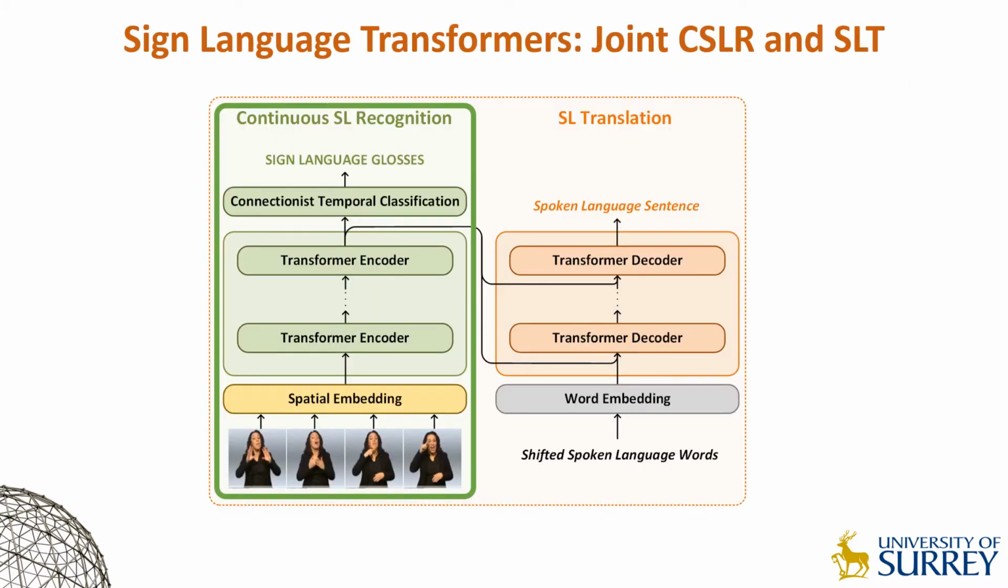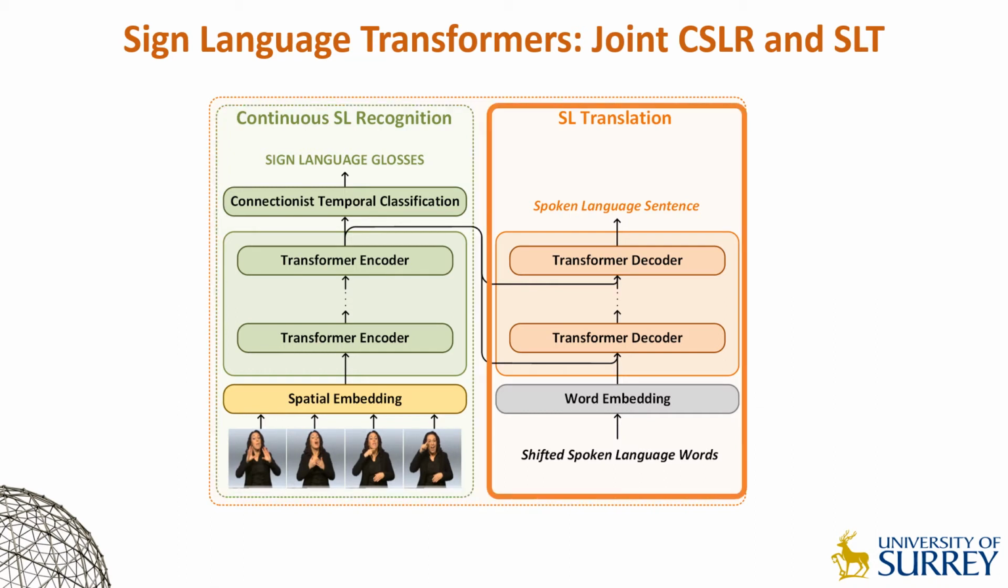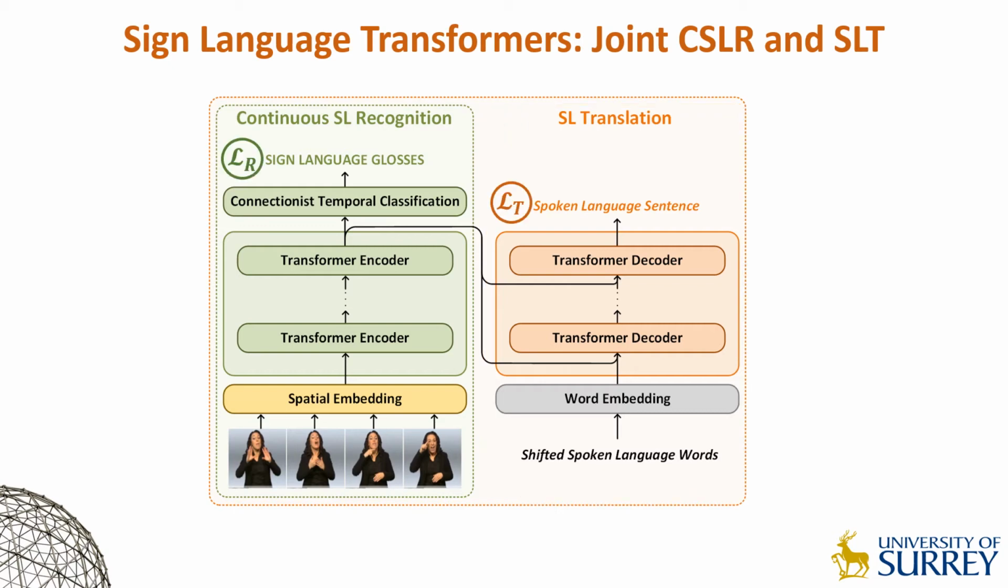We trained the transformer encoders using gloss annotations to recognize sign sequences from continuous videos. As we are utilizing CTC loss function, we do not require frame-level gloss alignments. We then passed the learned spatiotemporal representations of the signs to transformer decoders, which are trained to generate spoken language sentences one word at a time. Our models are jointly trained using a weighted sum of the recognition loss and the translation loss in an end-to-end manner, thus solving two sequence-to-sequence problems simultaneously.